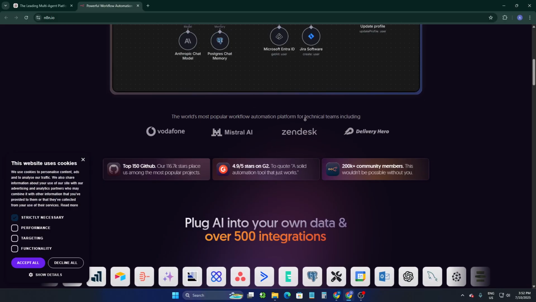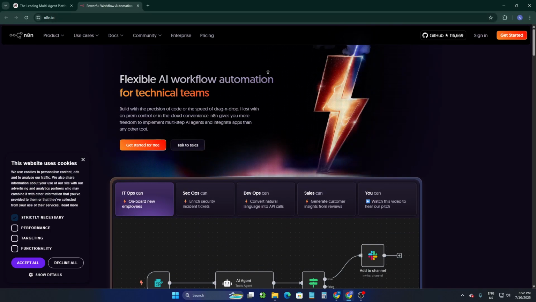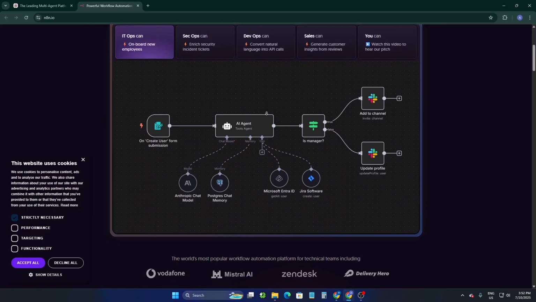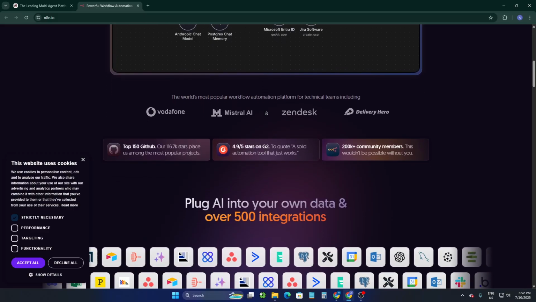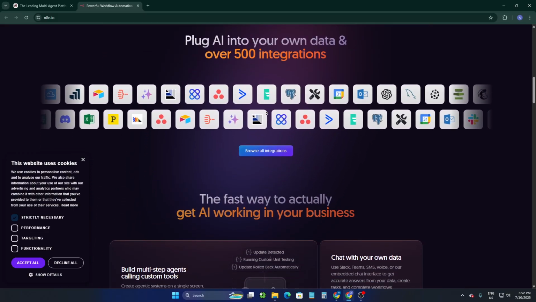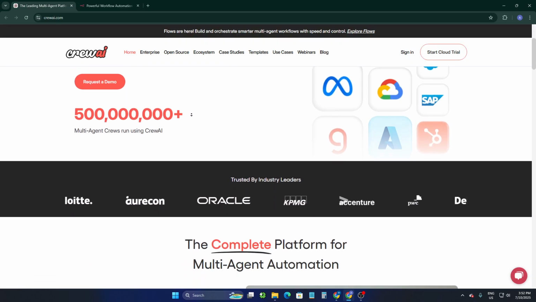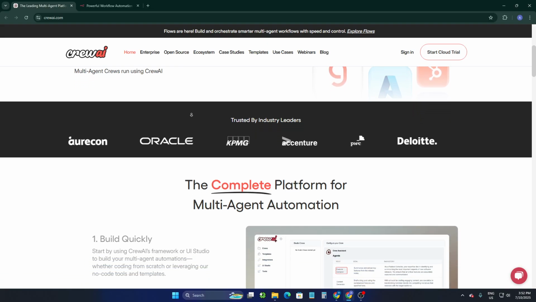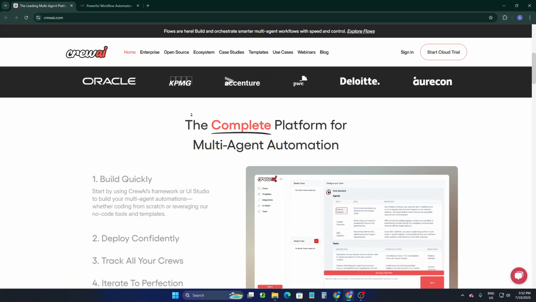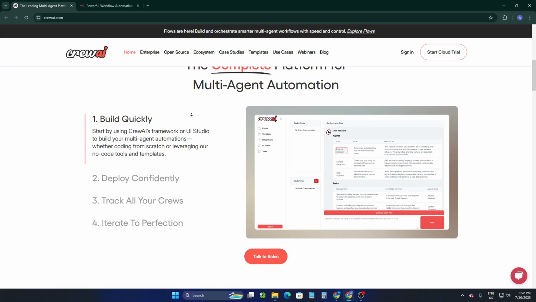Now here is the pricing and verdict. So N8N offers a generous free trial and a self-hosting option, making it ideal for startups and prosumers. Crew AI is open source too, but still in active development, so expect bugs and limited docs, but it's powerful if you're building AI native workflows.